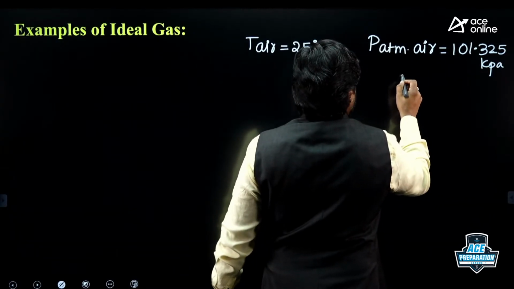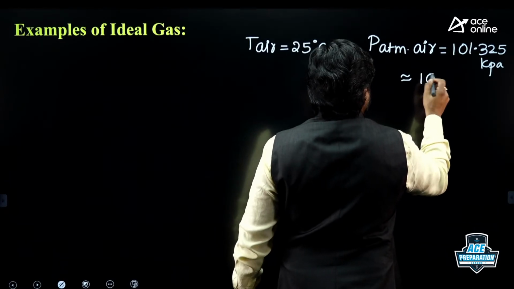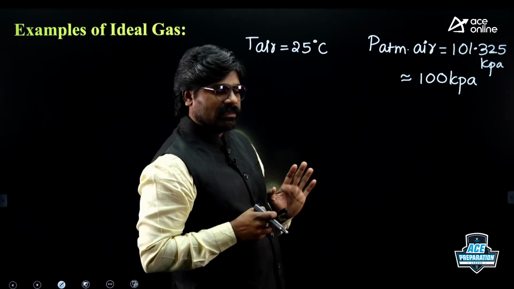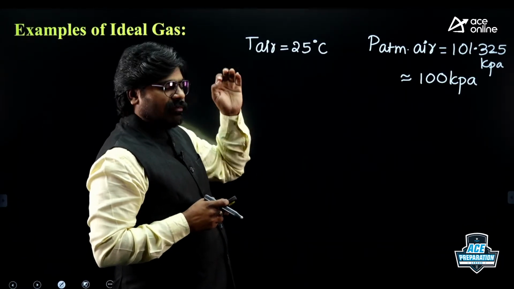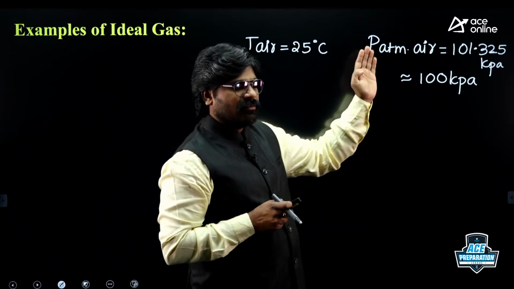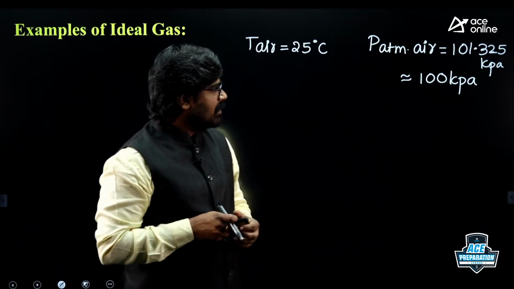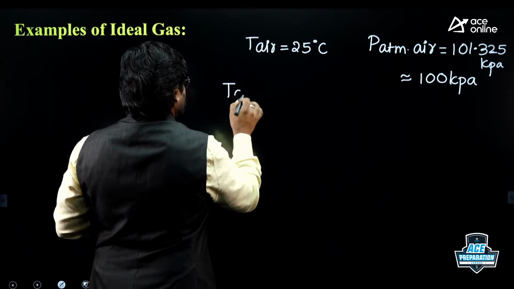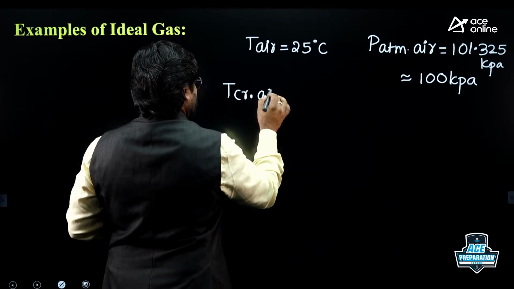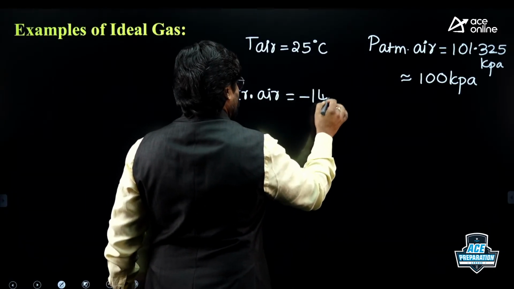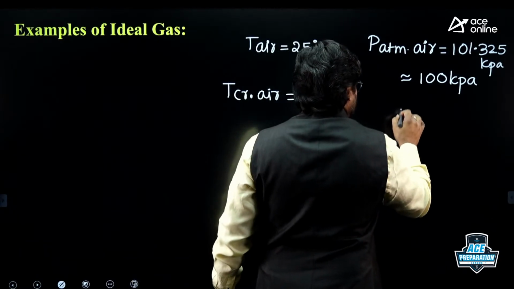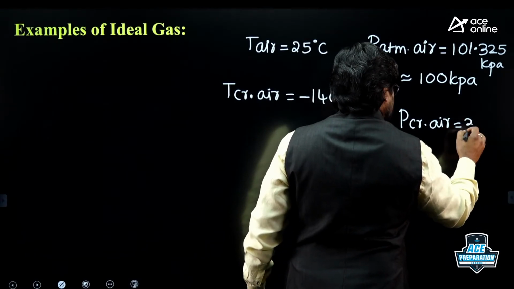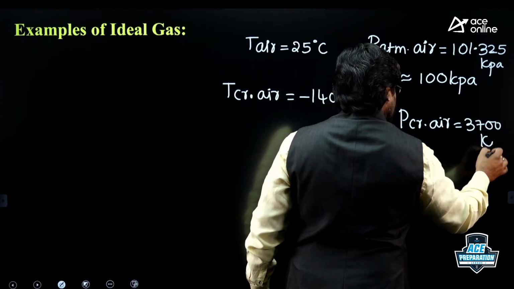Roughly it is 100 kilopascal. Temperature of air is roughly 25, and the pressure of air in the atmosphere is roughly 100 kilopascal. But what is the critical temperature of air? Just now we have seen, the critical temperature of air is minus 140 degrees centigrade. And what is the critical pressure of air? The critical pressure of air is 3700 kilopascals.